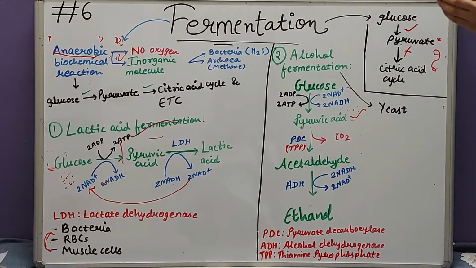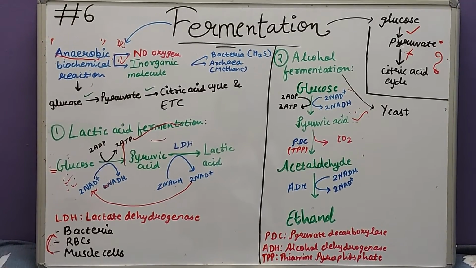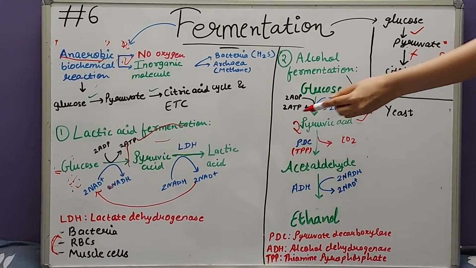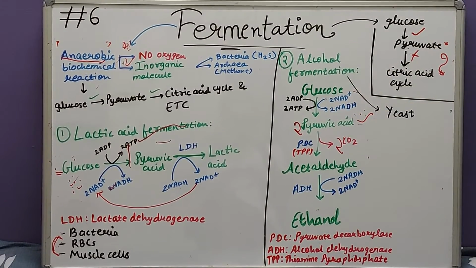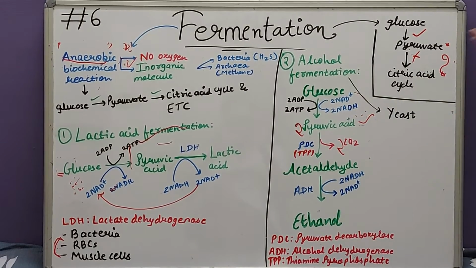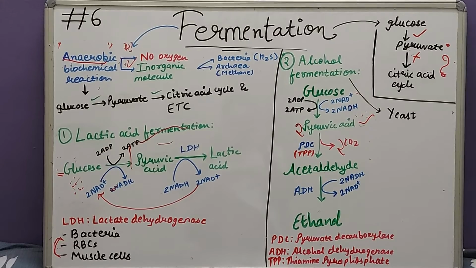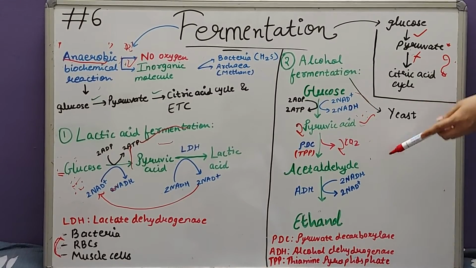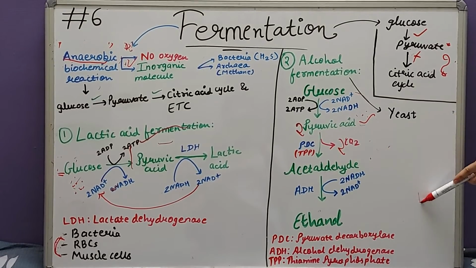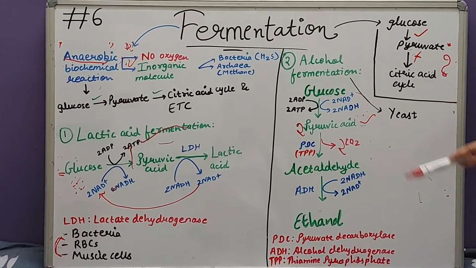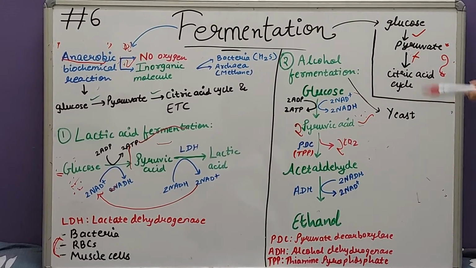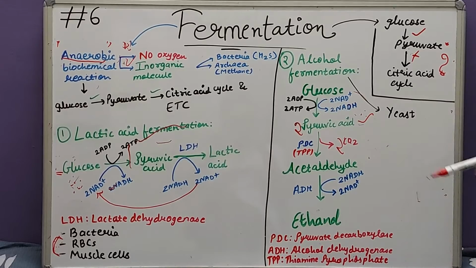We saw in glycolysis that one molecule of glucose is converted into two molecules of pyruvic acid. So 2 molecules of CO2 will get evolved and removed. After the formation of acetaldehyde, it will get converted into ethanol with the help of the enzyme ADH, that is alcohol dehydrogenase. Alcohol dehydrogenase converts acetaldehyde to ethanol.